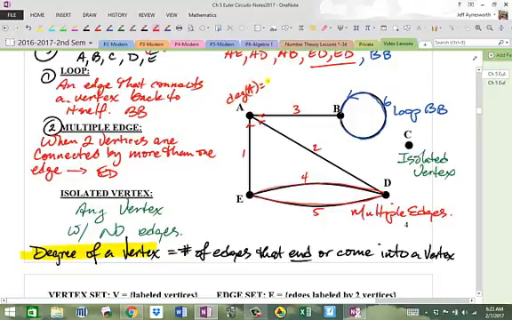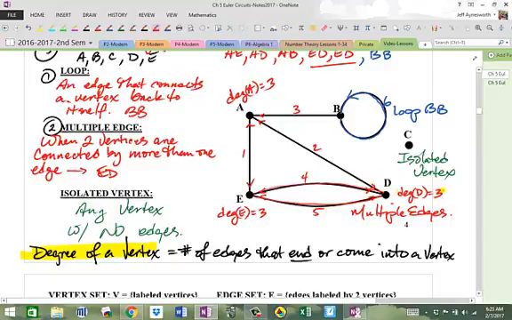DEG stands for degree. So the degree of A equals 3. The degree of E is equal to 3 as well, because there's 1, 2, 3 edges coming into E. I'll talk about the loop in a minute. The degree of D, there are 1, 2, 3 edges leading into D, so the degree of D equals 3.